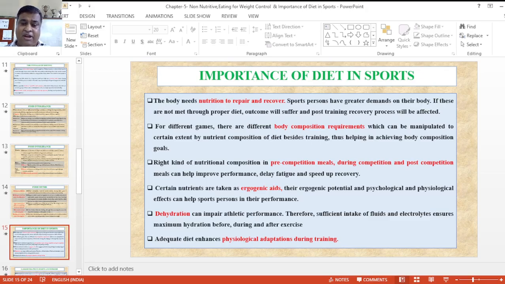The nutrition composition in pre-competition meals, during competition and post-competition meals helps to improve performance, delay fatigue and recover faster.